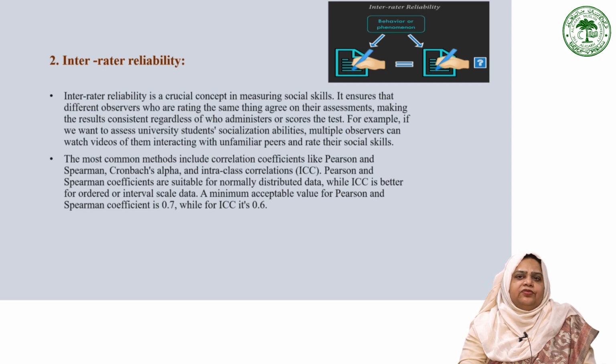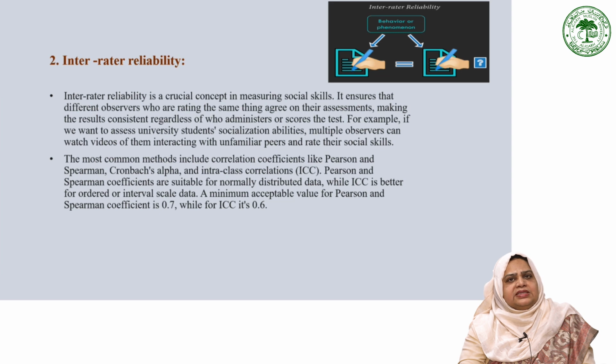For example, if we want to evaluate the socializing abilities of university students, we can have multiple people watch videos of them interacting with new people and rate their social skills. If everyone pays attention and the students possess some social skills, the ratings should be fairly similar.